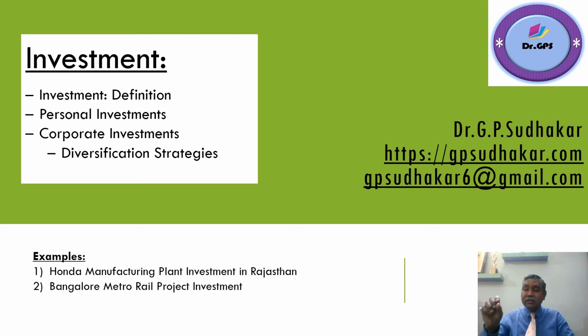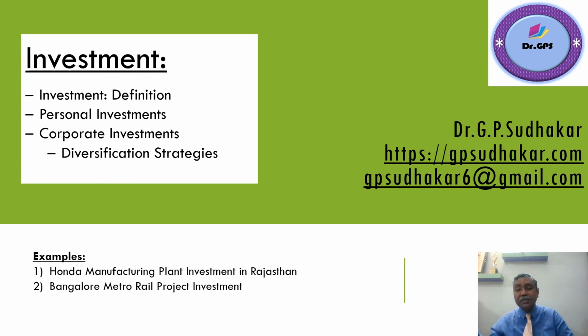Next one is shares and debentures. Shares and debentures are another type of instrument for personal investments. Shares means different listed companies, on BSE, NSE, or even NYSE, Nasdaq. In these stock exchanges, whichever companies are getting traded, you can purchase their shares. Shares can be purchased in two different ways.